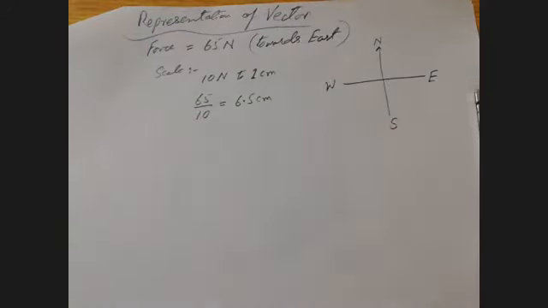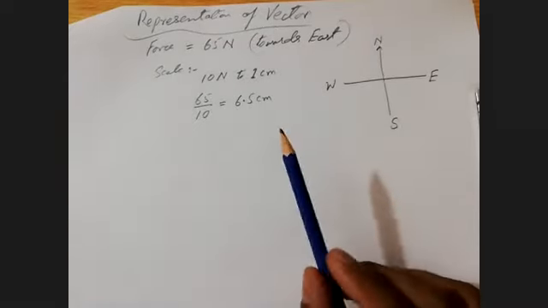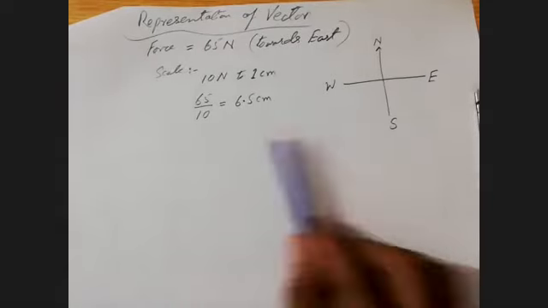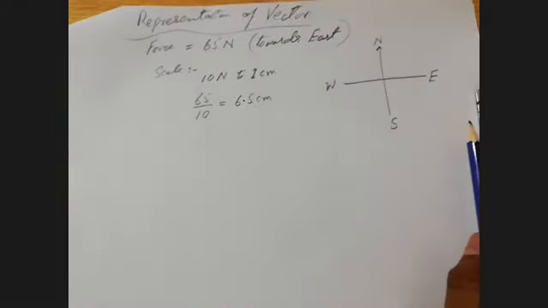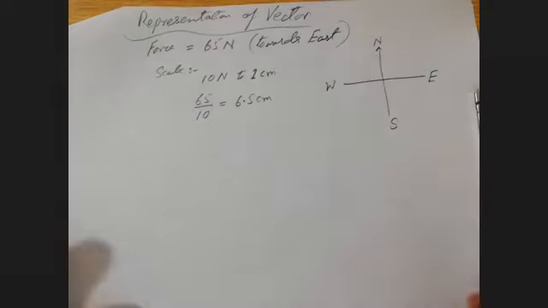It's up to you whatever scale you choose. If I choose a bigger scale, for example, if I say that 1 Newton represents 1 centimeter, then you can see that the length of the paper is not 65 centimeter. So that will not be a proper scale according to which we can draw this vector on this piece of paper.